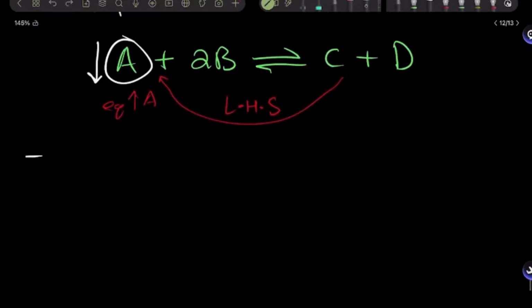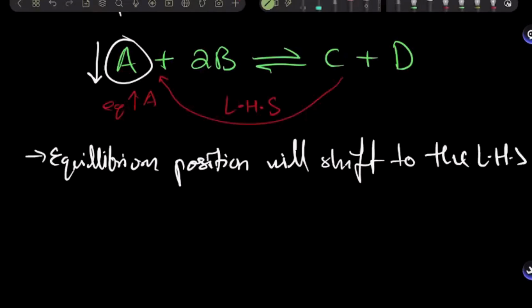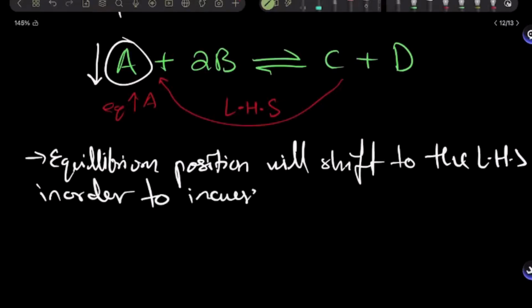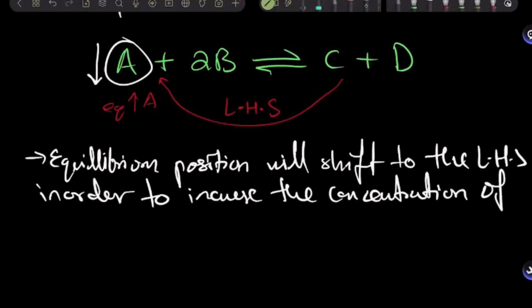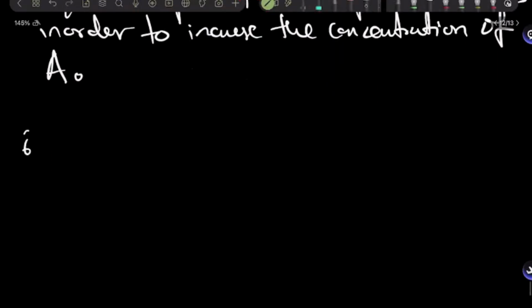So let's say equilibrium position will shift to the left-hand side in order to increase the concentration of A. All right. So the next thing would be, what if